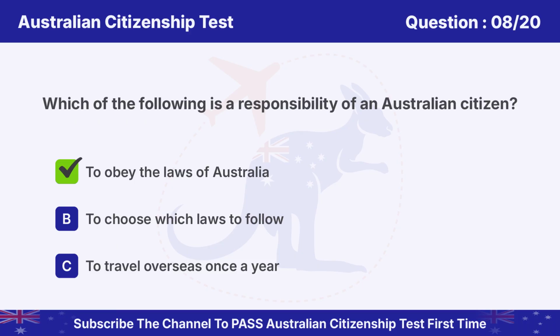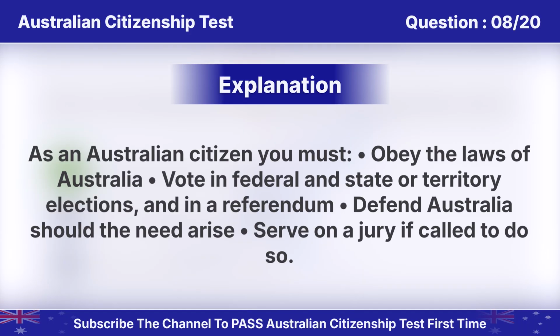Answer is A. To obey the laws of Australia. As an Australian citizen, you must obey the laws of Australia, vote in federal and state or territory elections, and in a referendum, defend Australia should the need arise, serve on a jury if called to do so.